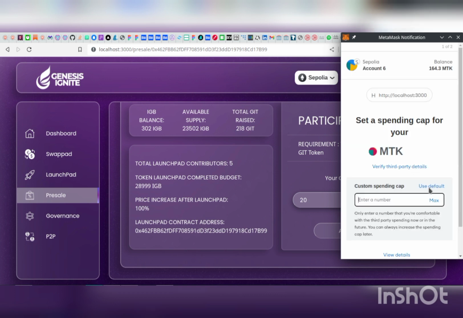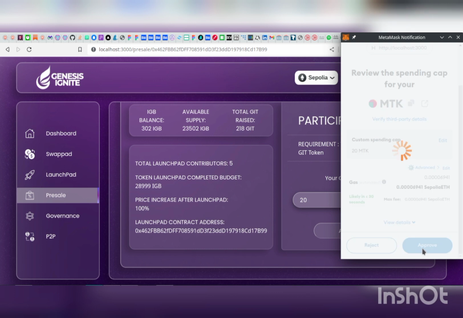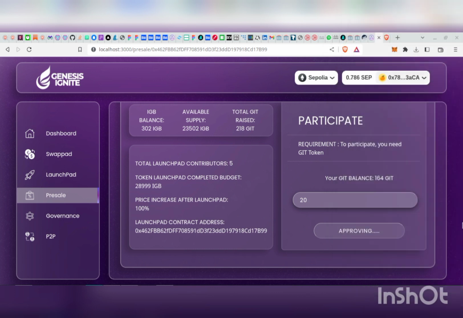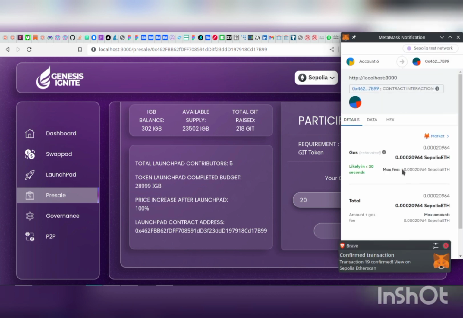So let's give it a minute. With this, I've approved the contract to spend my GIT token, and while we wait for the final transaction to pop up for me to sign, we should also note that if this transaction is successful, I'm expecting the total GIT raised to increase to 238.